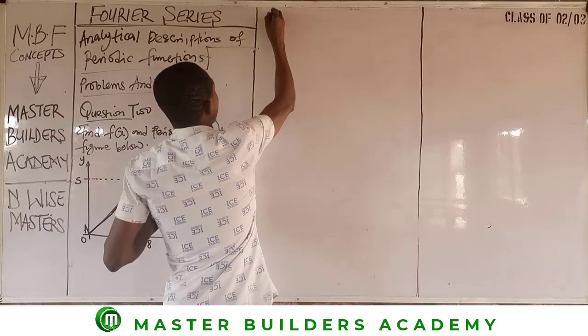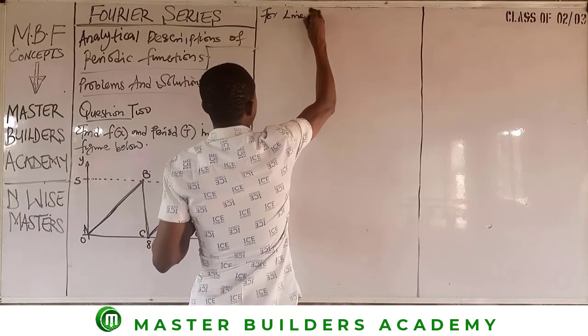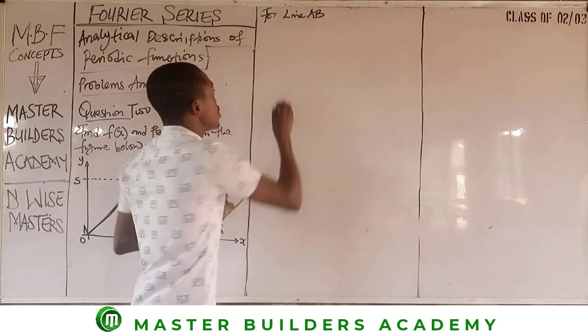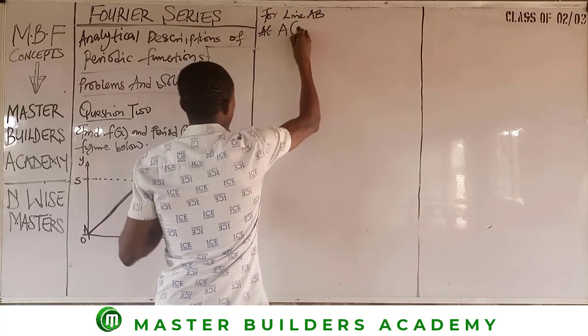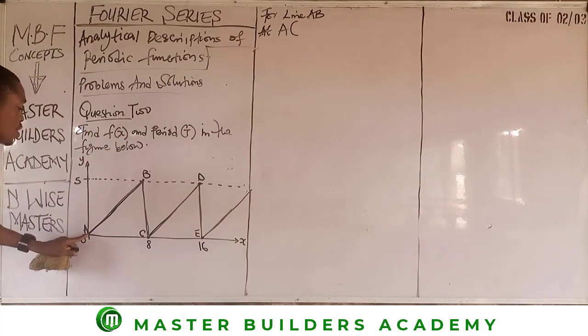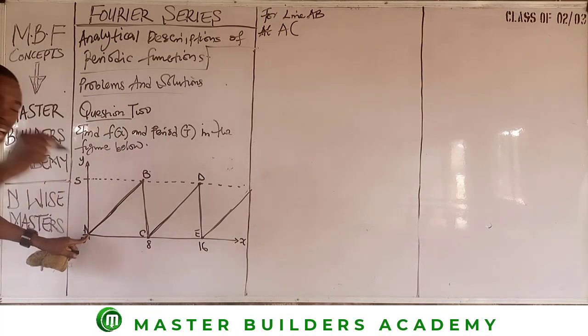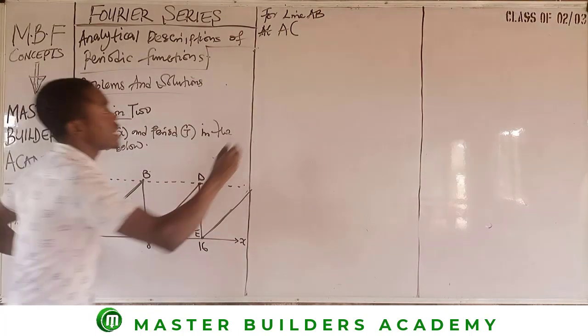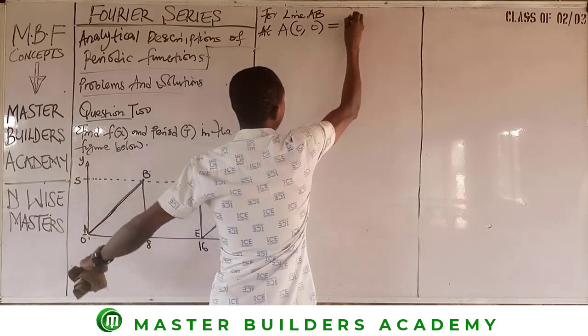Okay, so for line AB, you move at A. What are the values at A? Since this is the origin, both x and y are 0. Then this is 0, 0, which is equivalent to what?